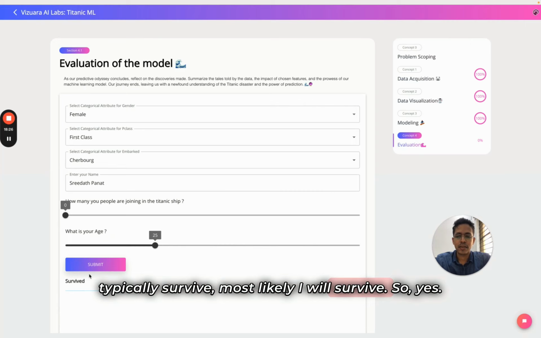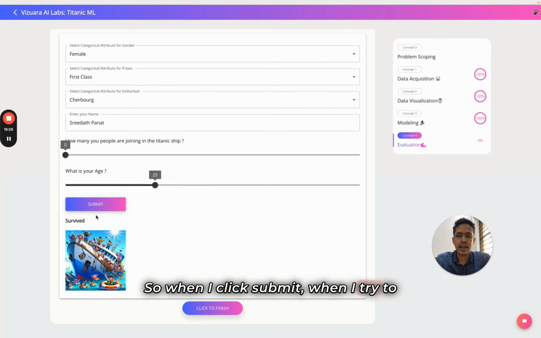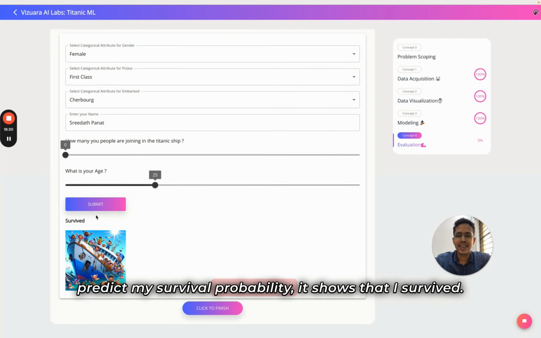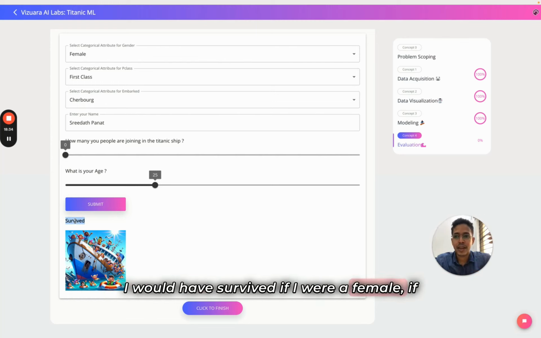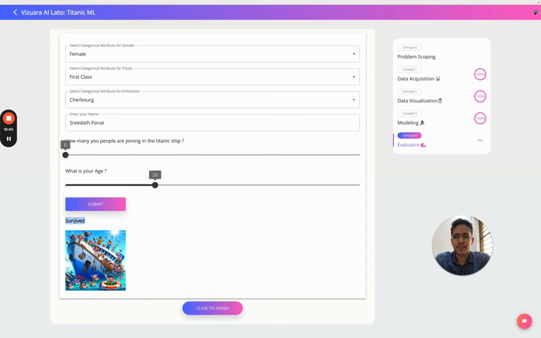Most likely I will survive. So when I click submit, when I try to predict my survival probability, it shows that I survived. I would have survived if I were a female, if I were traveling in first class, and if I were traveling pretty much alone or with just one person.